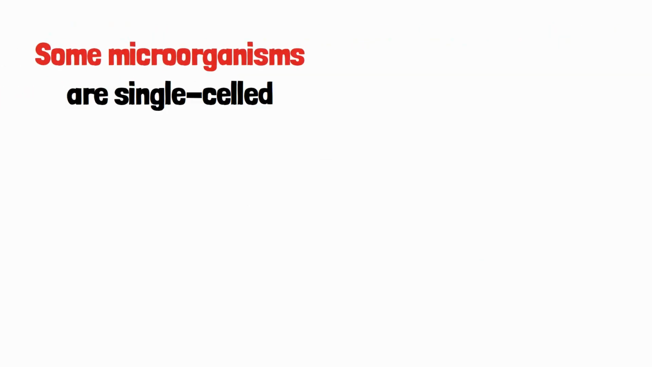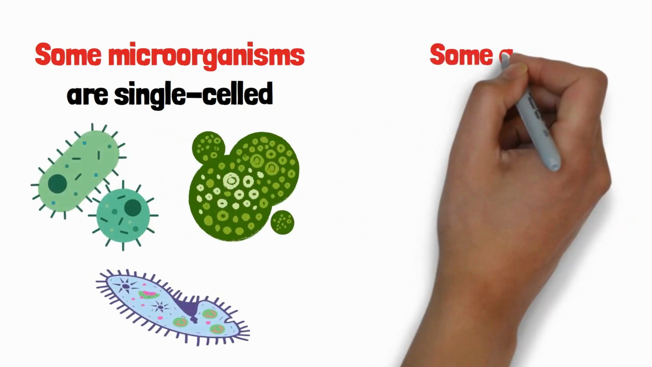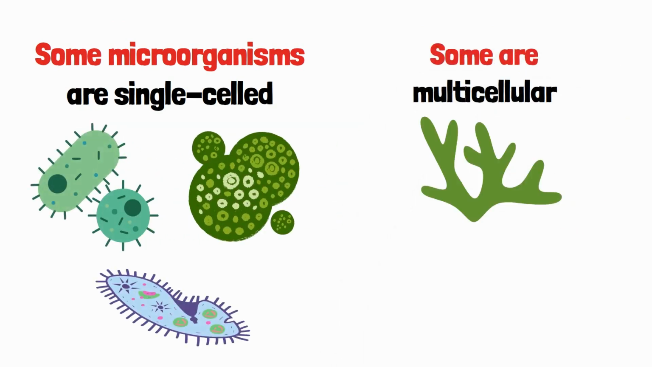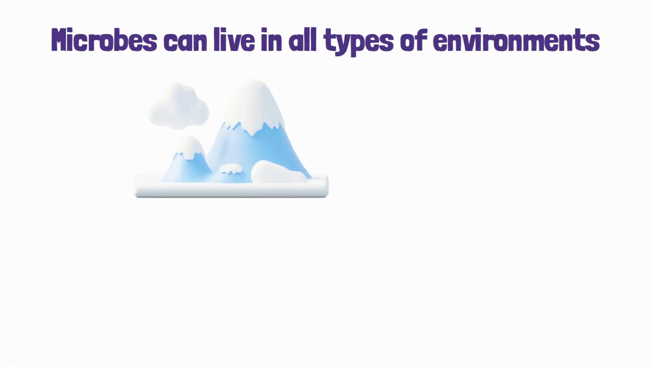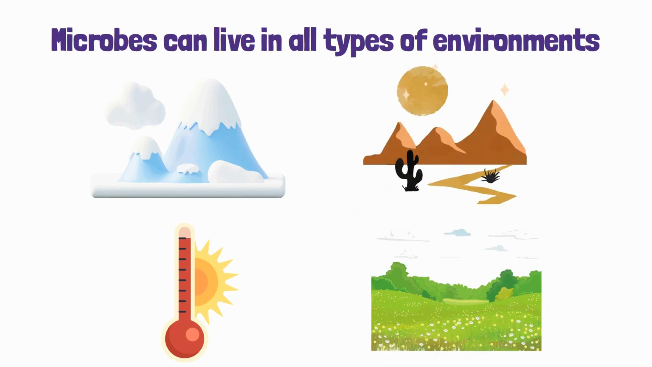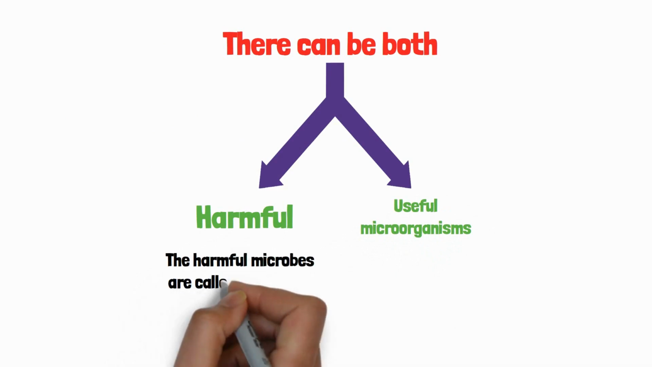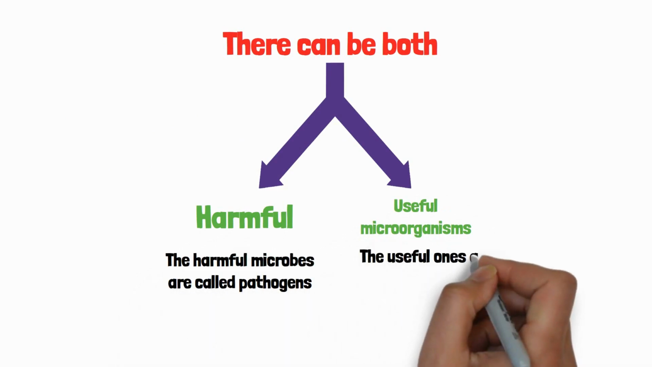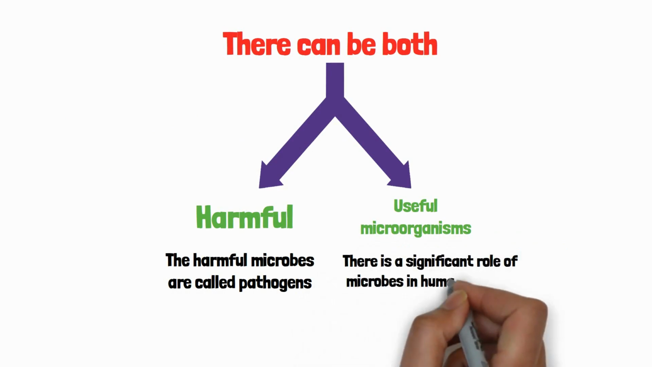Some microorganisms are single-celled, like bacteria, some algae and protozoa, while some are multicellular, like many algae and fungi. Microbes can live in all types of environments, from ice-cold to hot and deserts to marshy lands. There can be both harmful and useful microorganisms. The harmful microbes are called pathogens. The useful ones are harmless to humans, and in fact, there is a significant role of microbes in human welfare.